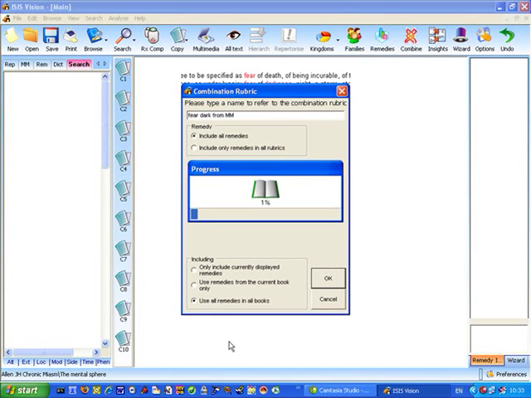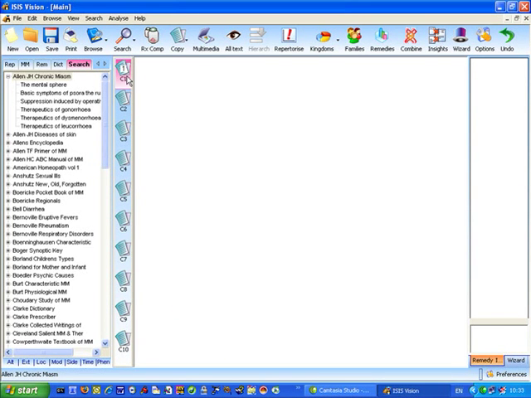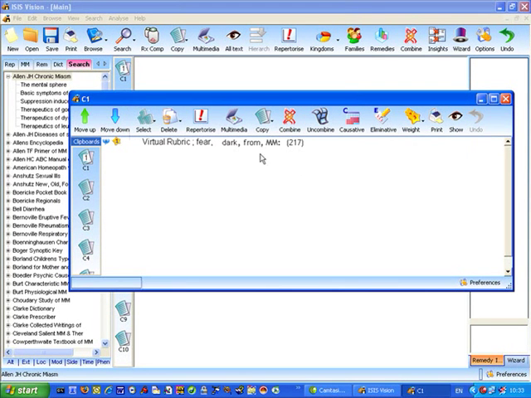When I click the OK button, ISIS will go through every book that has an entry for fear of dark and will create a new rubric for us, like so, on the clipboard. So we have a new rubric, Fear of the Dark, taken from Materia Medica, with 217 remedies in it. This is a very nice way of creating useful rubrics that you might want to use later on in your repertorizations and even analyses taken from Materia Medica searches.